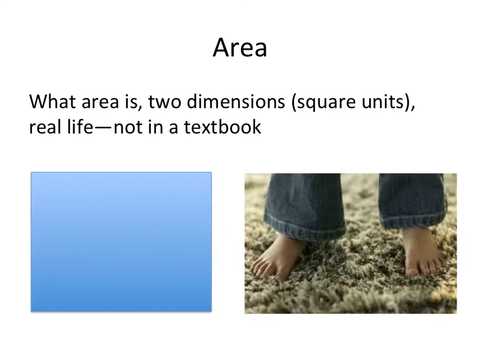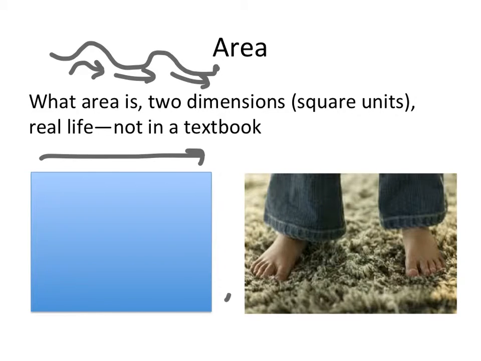When we introduce area to students as a kind of measurement, we want to make sure that they understand how it compares to measuring the length of something. When we measure the length of something, we're measuring one dimension. We start at a point, we measure whether it's straight or curved, and we end. We're measuring one dimension, the length. But when we measure the area of something, we're measuring 2 dimensions. We're measuring the length and the height, or the length and the width. We can use different words to describe the 2 dimensions that we're measuring, but we're measuring it in 2 different ways.